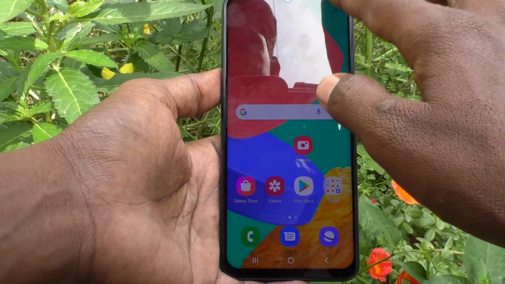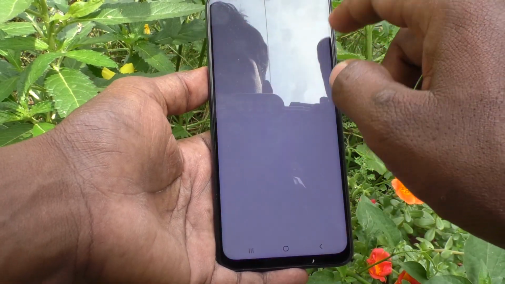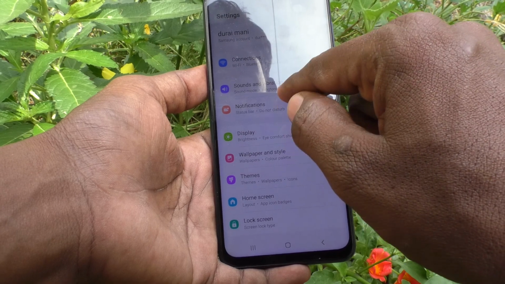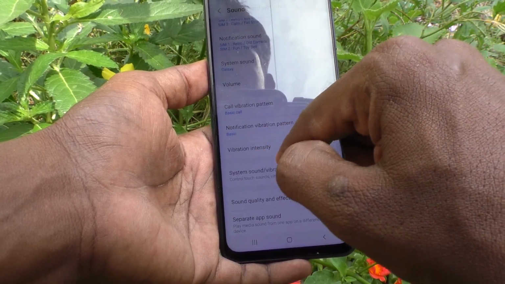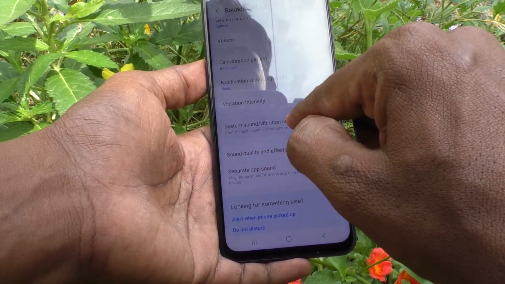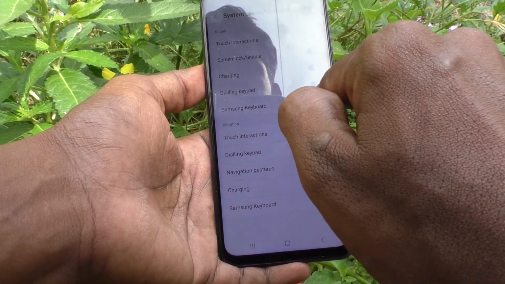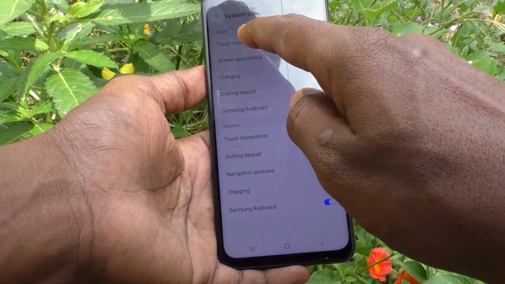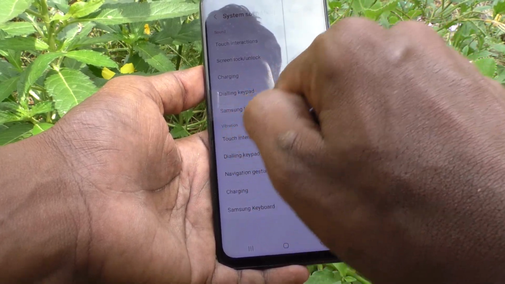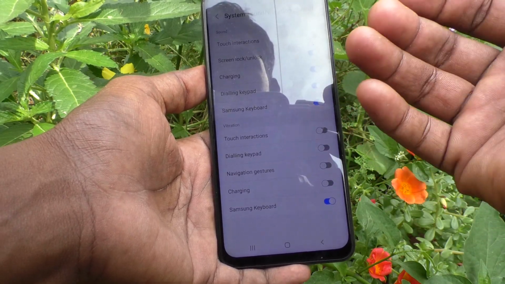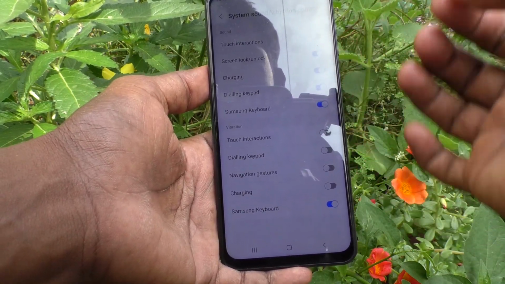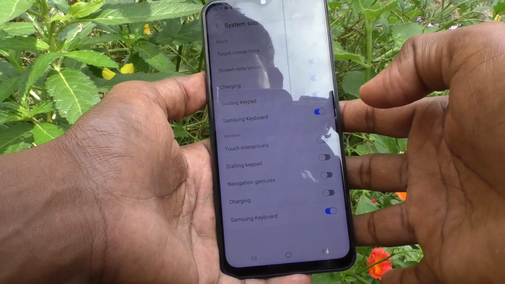If you want to have this sound, you have to turn on that button under this sound. Click on sounds and vibration, click on system sound and vibration control, and you have to turn on this button under sound. Turn on this button, Samsung keyboard, and that sound will now appear. Small sound, it's like small sound.